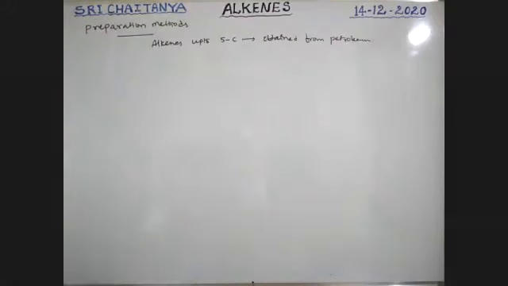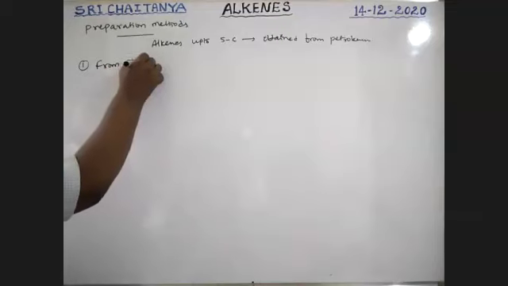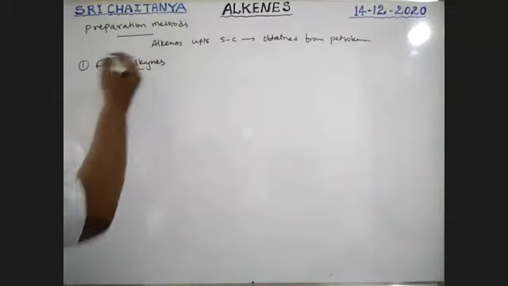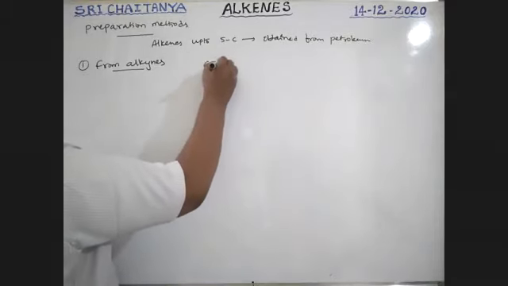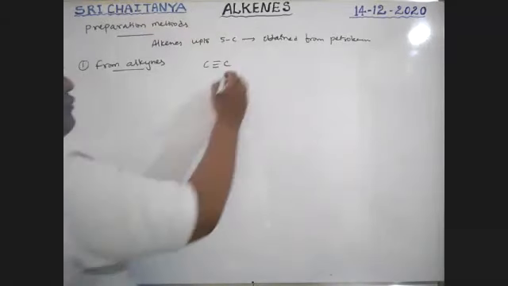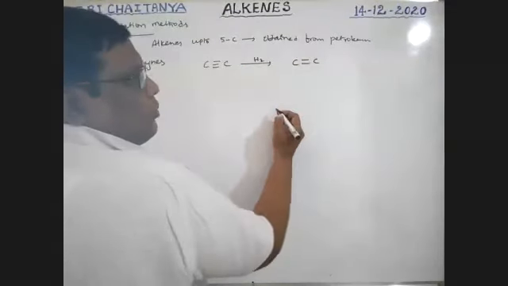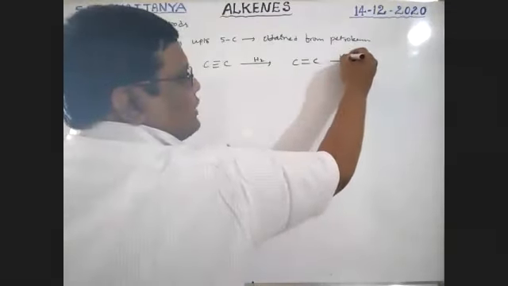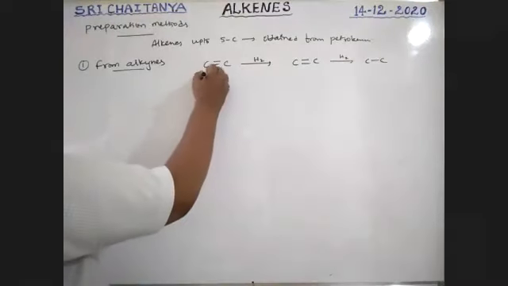Okay, now general preparation methods. First one, from alkynes. So the preparation method from alkynes. Very important, boys. See, boys, if one hydrogen is added to C triple bond C, an alkyne, that converts into C double bond C. If one more hydrogen is added, that converts into C single bond C.